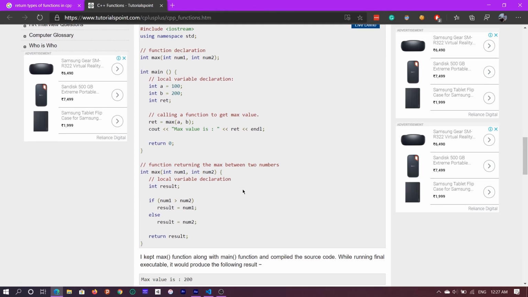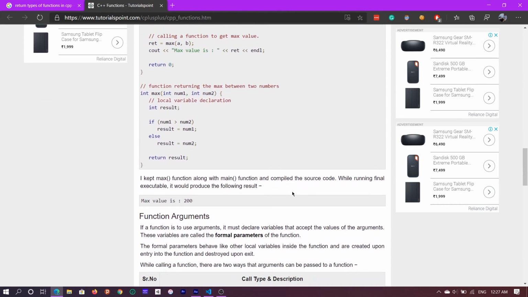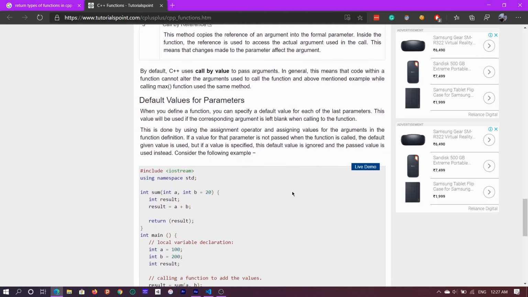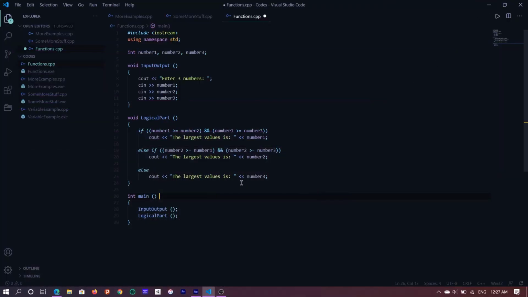So I hope you have understood what functions are. Now, I specifically did not discuss parameters in this video, because to discuss parameters, we need to take a more in-depth look at variables and the types of variables, as I said in one of my previous videos. So in the next video, we'll take a look at variables and see what different types of variables there are and how they can help you.